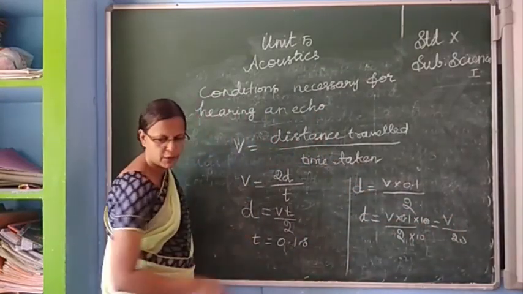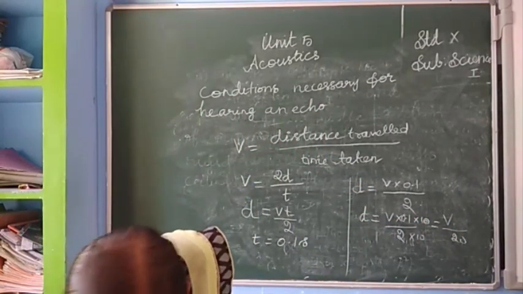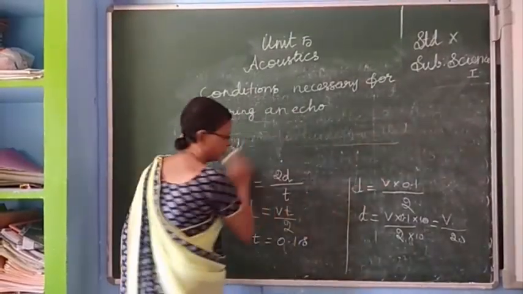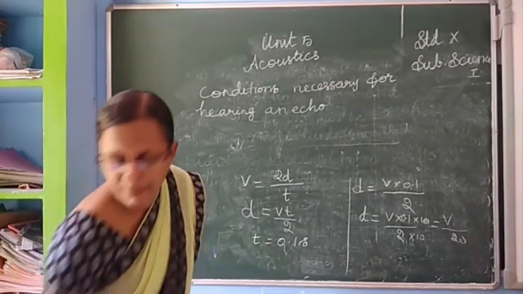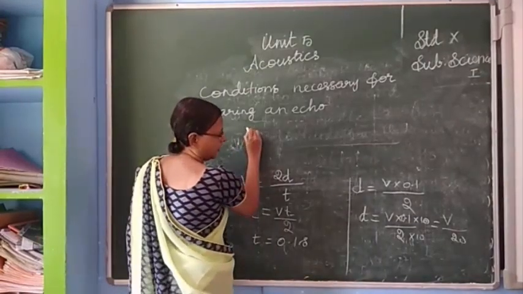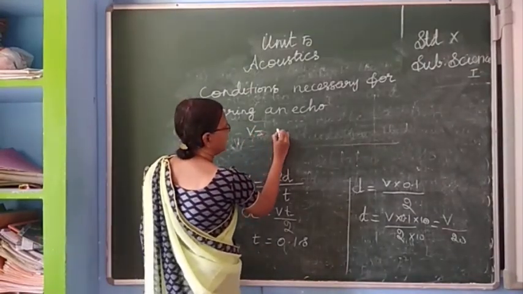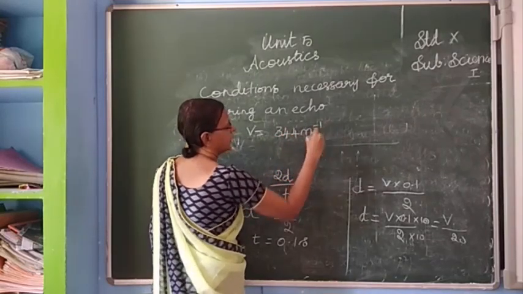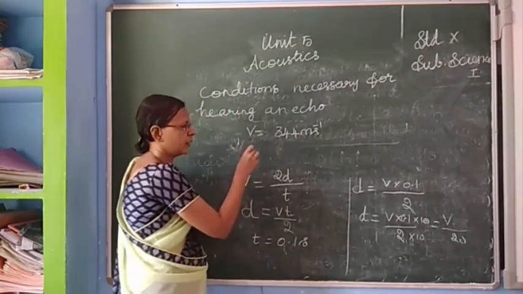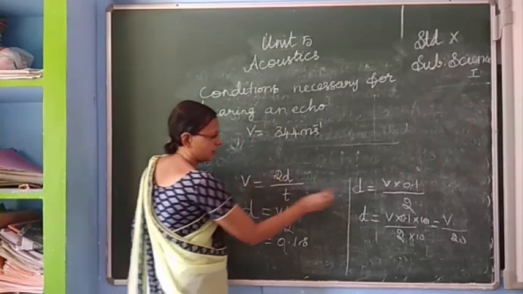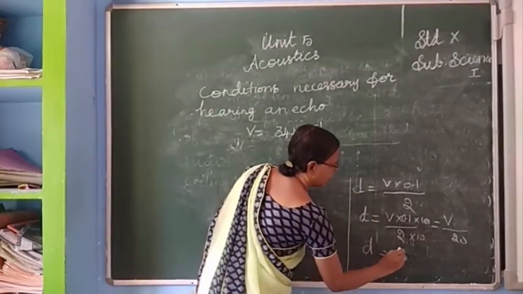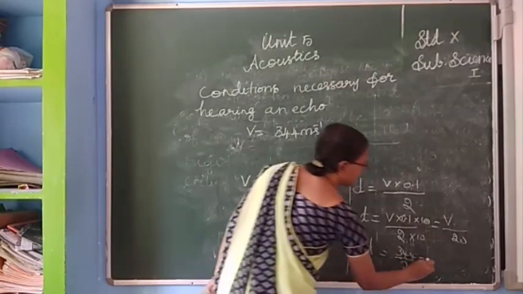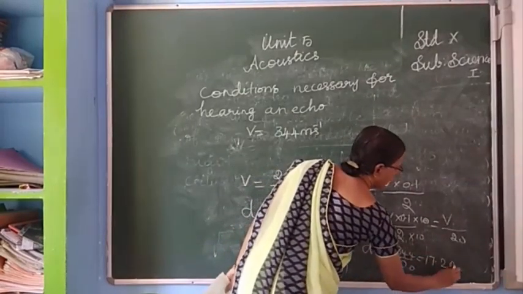The velocity of sound in air we can take as V is equal to 344 m s^-1. We get D equal to 344 by 20, which is 17.2 meter.